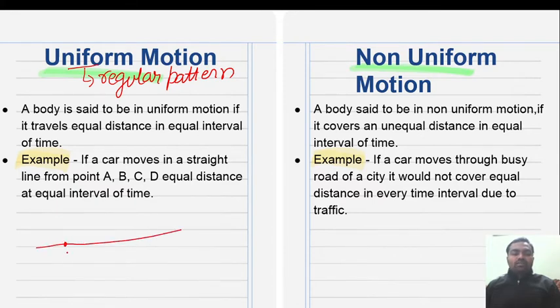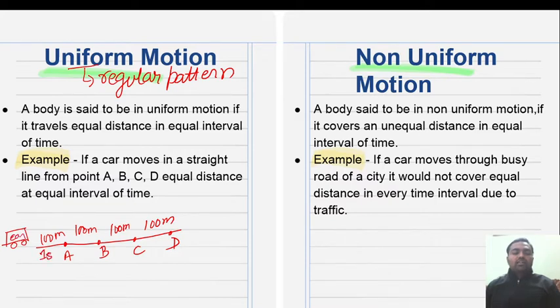there are 4 points A, B, C, D. 100 meter, 100 meter, 100 meter and 100 meter. Suppose one car is here. Let us assume it as a car.